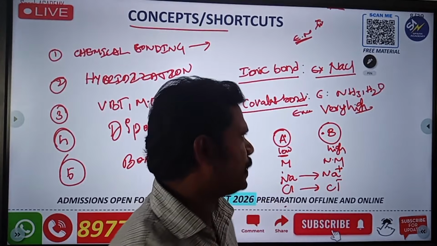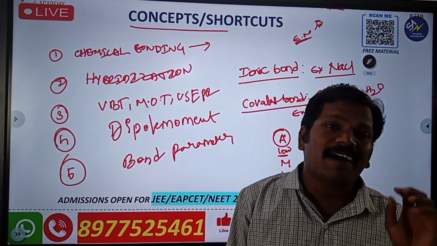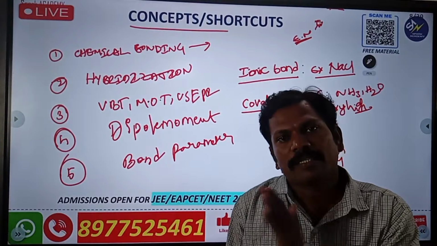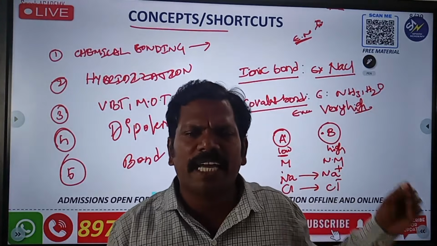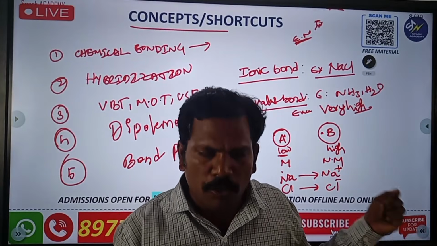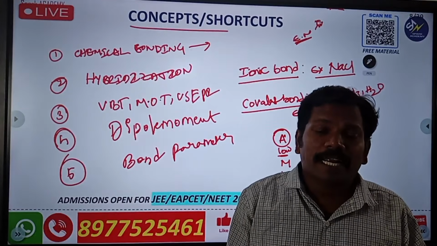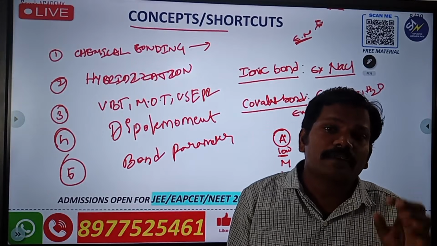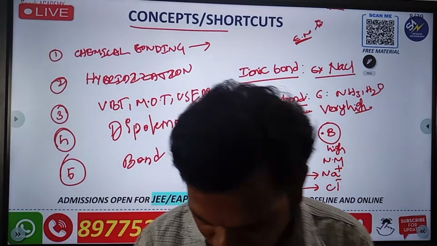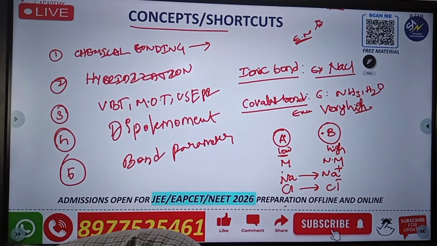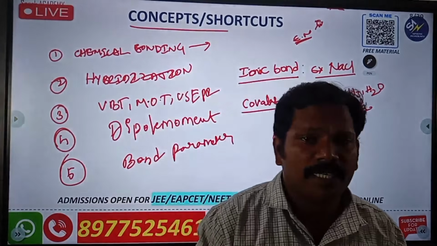So what are the benefits? Generally you already know that elements with an octet are more stable than other elements in the periodic table. Generally 18th group elements, that is zero group elements, are more stable because they contain 8 electrons in the outer orbital. Clear? So 8 electrons in the outer orbital.